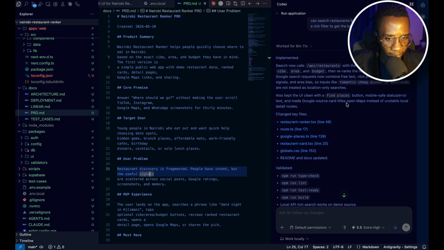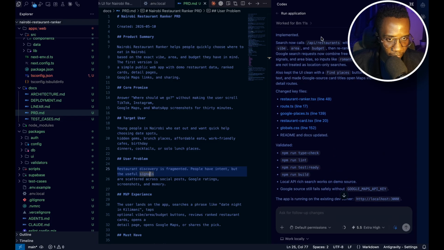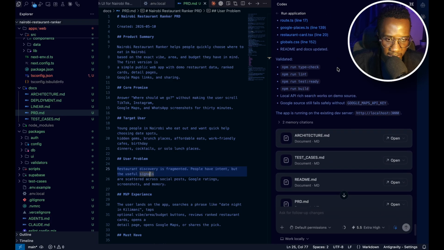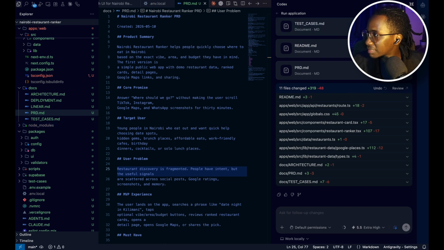Codex is finally completed. So let me see what it's done. Search now calls API restaurants with a phrase, so you can search by vibe, area, budget, and the likes. Then our fail mechanism has already been integrated. So I think that's good to start with. So I'll just ask it to restart the server, since I have the env to use Google.